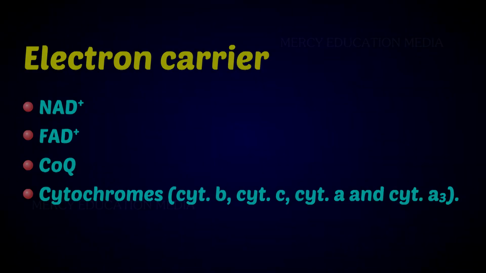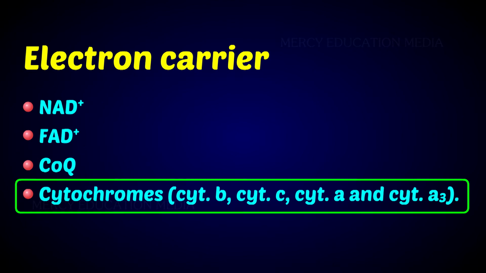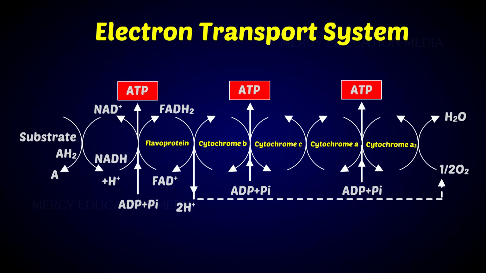What do you know about the electron transport chain? Now, list out the electron carriers: NAD+, FAD+, COQ, the cytochromes. The glucose molecule is completely oxidized by the end of the citric acid cycle, but energy is not released unless NADH2 and FADH2 are oxidized through the electron transport system.